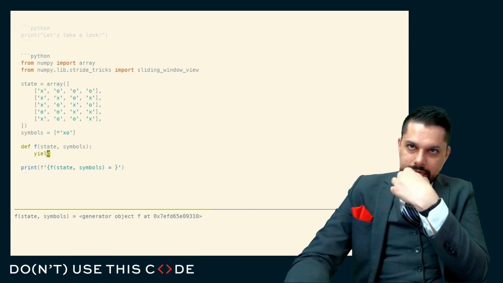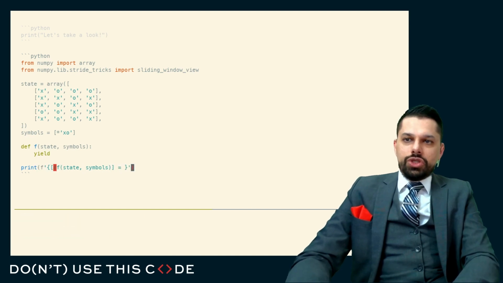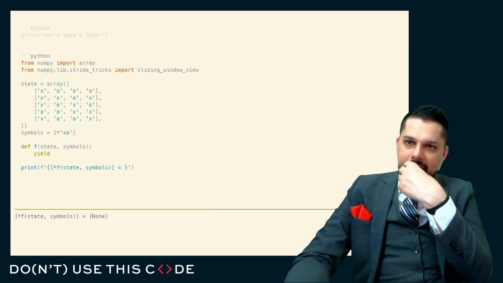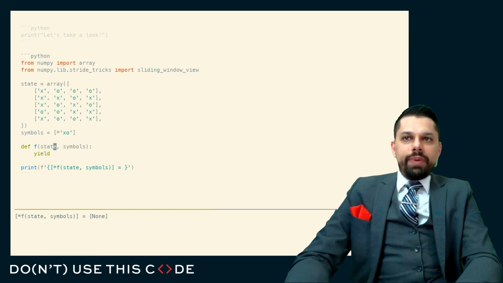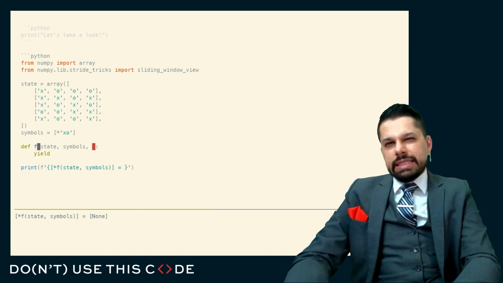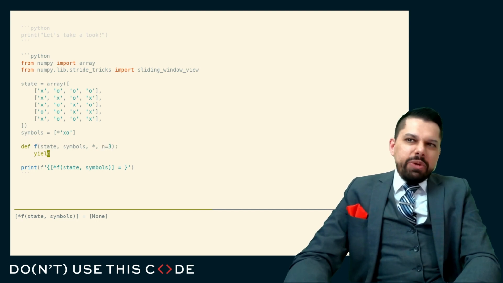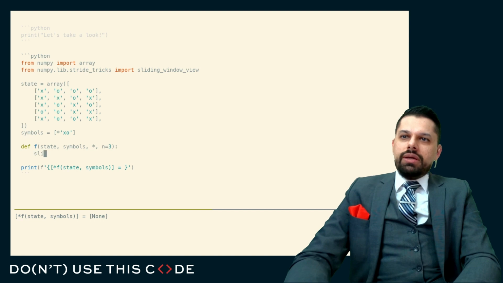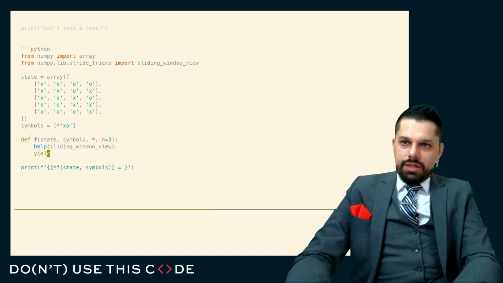Well, what I know here is, and I better materialize this structure, because otherwise I'm just going to keep getting this representation of the computation. So let's materialize that there. And what I know is that I want to operate on a sliding window of size 3 by 3, because that is built in, or on size win condition size equals n, maybe we'll parameterize over that. So here I want a sliding window, and let's figure out what this gives us. Sliding window view. Let's figure out what the parameters are for that very quickly.